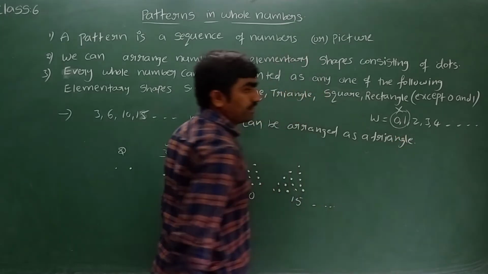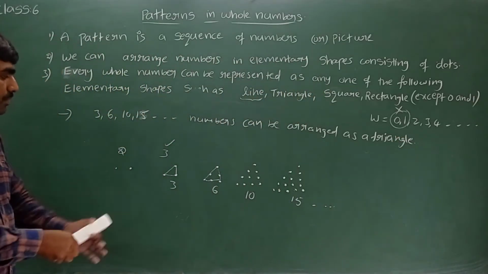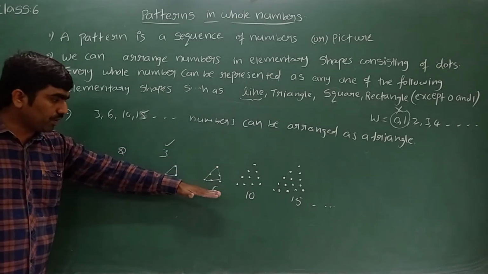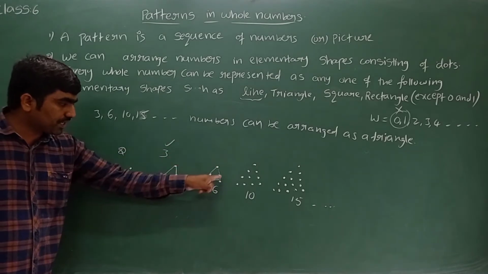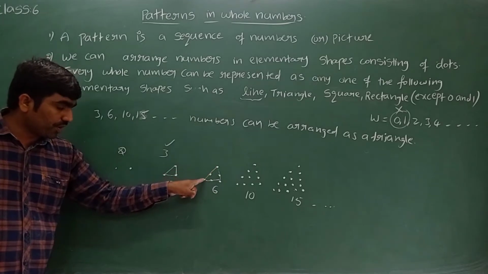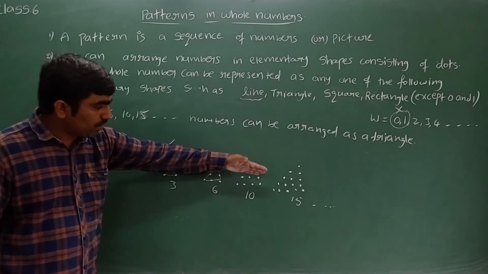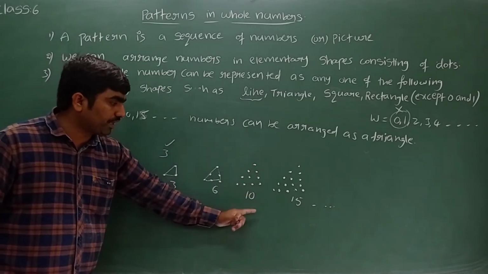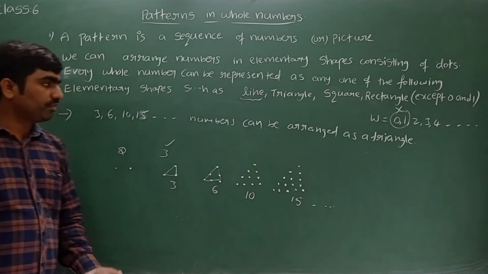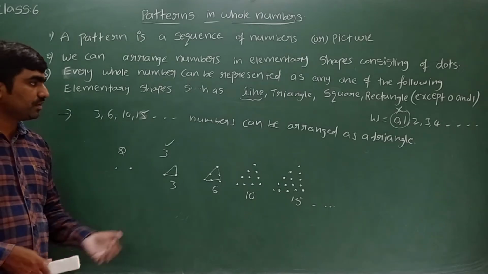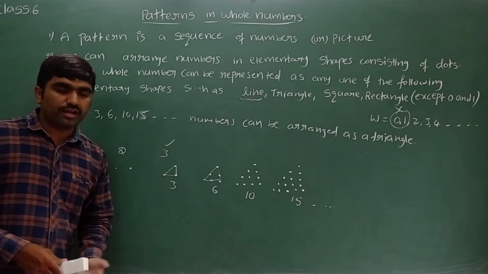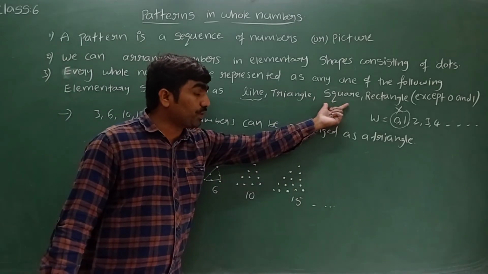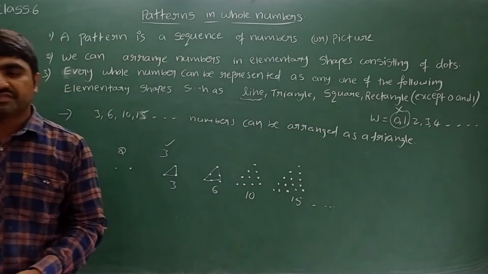Hope everyone understood. So the least number of dots is 3. First row 1, second row 2, third row 3, altogether which gives us 6 dots. By joining we get a triangle. So 3 rows, till the third row we have 6. Fourth row should take 4. 6 plus 4, 10. That is the way we can arrange the numbers as a triangle by taking dots. Now let's see which type of whole numbers are possible to arrange as a square.